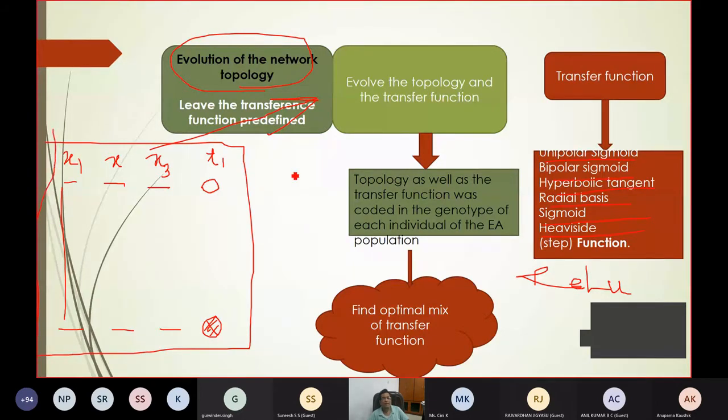What is my objective? My objective function is to generate a neural network structure so that all these patterns will be learned with high accuracy, because ultimately you are plotting the error, so the error should be minimized. Again, you can extend it to both learning and testing: minimization of the error during learning and minimization of the error during testing.